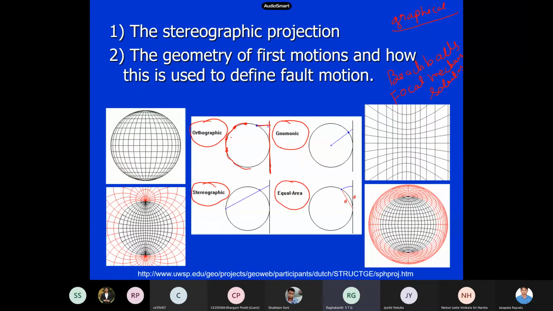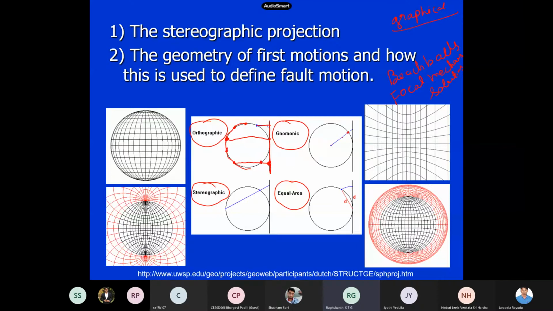Suppose I have a point, this one. This point gets mapped to somewhere here, and if I take this point, it may get projected to here. This point also will get projected to this itself. This type of projection we call orthographic projection. Now gnomonic projection is like this.